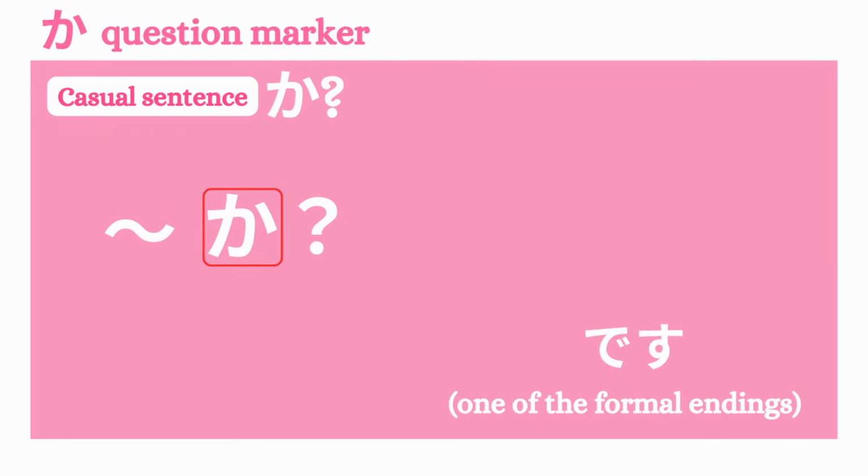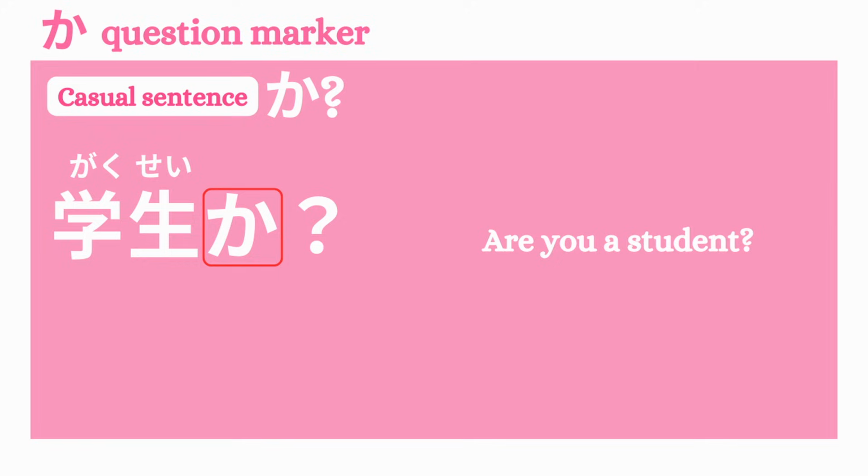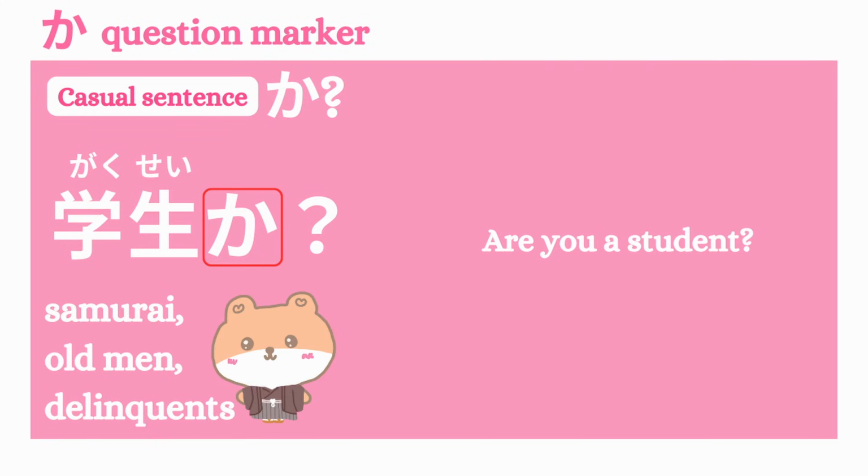You might hear ka without です in anime or dramas like 学生か? This is not normal casual speech. It's usually used by rough or strong characters like samurai, old man, or delinquent. Sometimes silly or goofy characters also talk this way, which makes it sound funny.